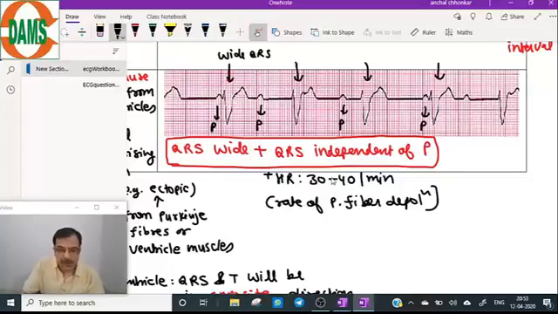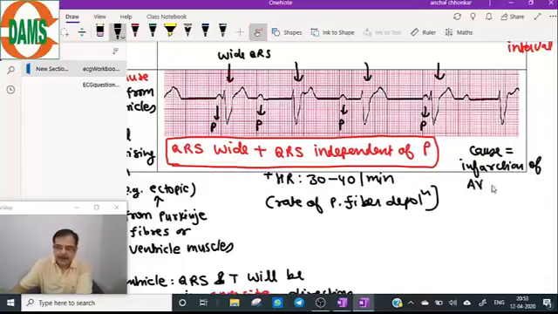Here we can't comment on the PR interval because there is no relation between the QRS and the P wave. So the cause of this third degree AV block is infarction of the AV node plus bundle of His. Treatment is an artificial pacemaker.